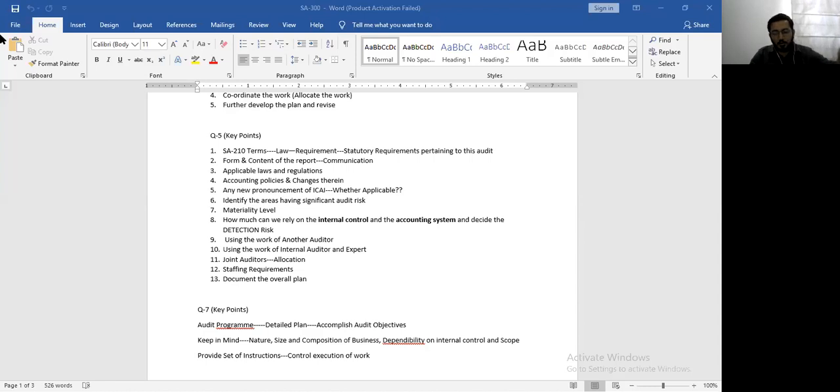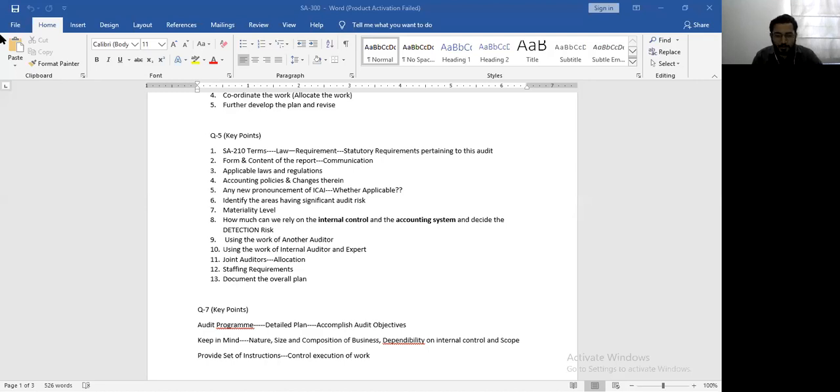Right now, you have to understand that the branch books of accounts will get combined with the head office books of accounts. So the head office books of accounts will combine the branch office accounts, and the head office auditor has the right to use the work of another auditor, that is the component auditor. So he can decide to what extent the work of the another auditor is to be used, and then accordingly he can place reliance on them.